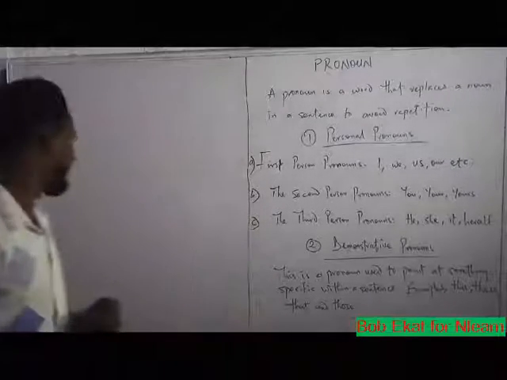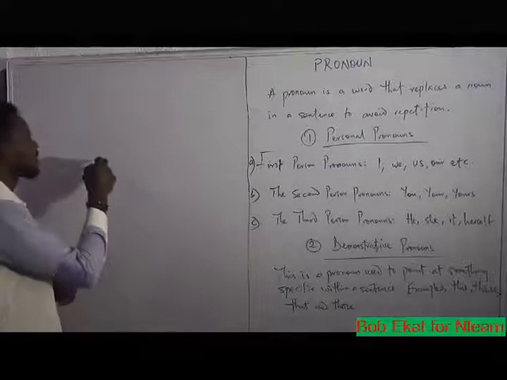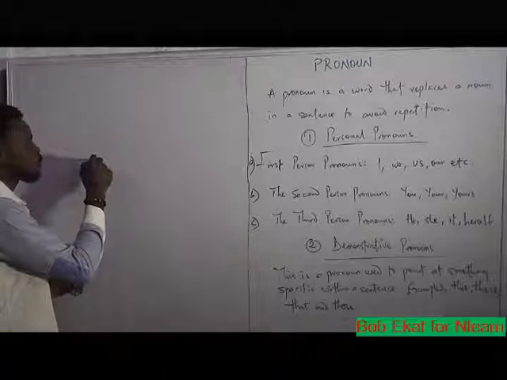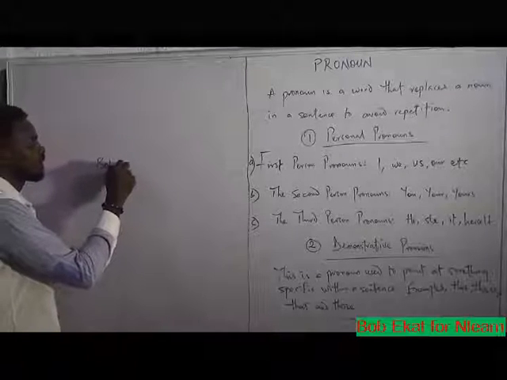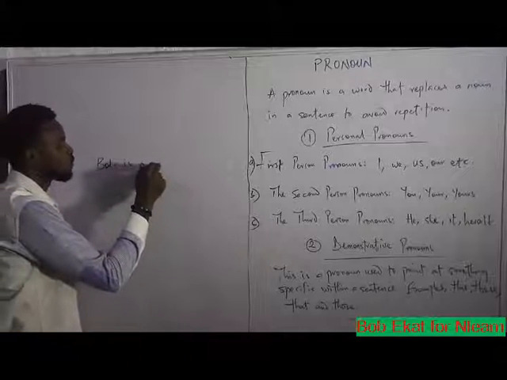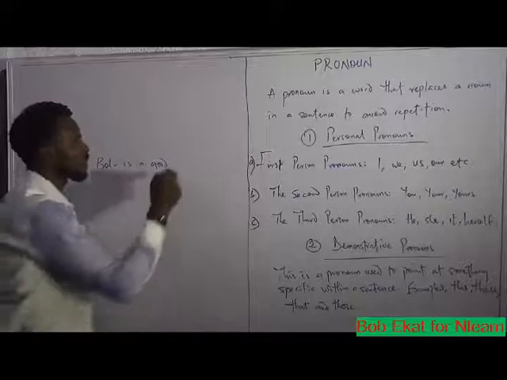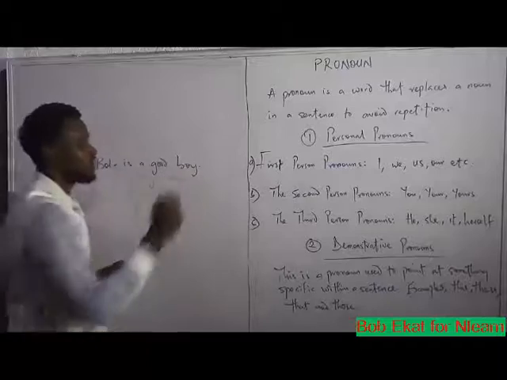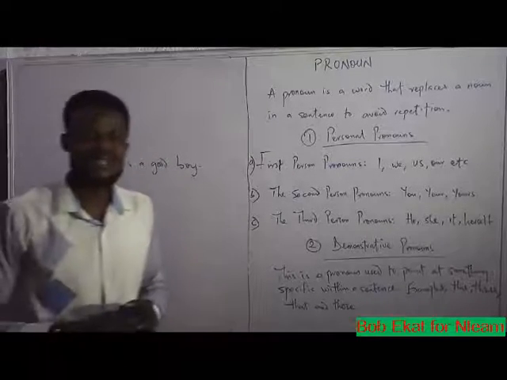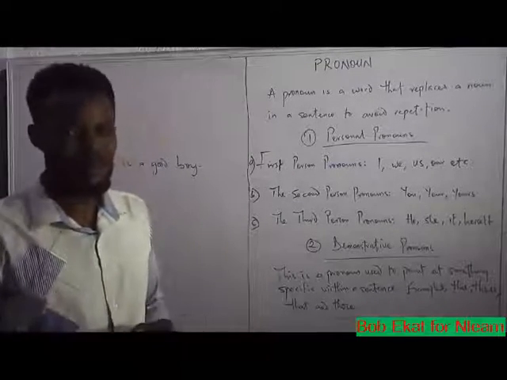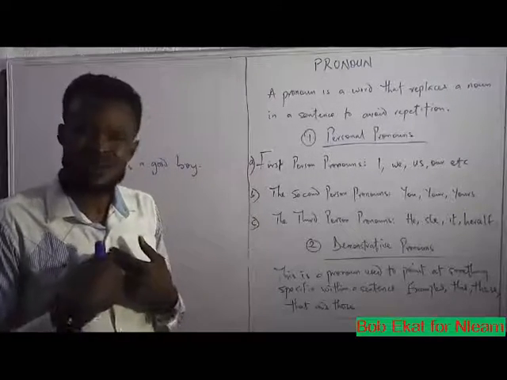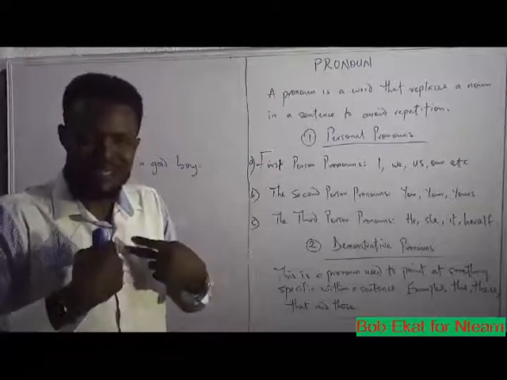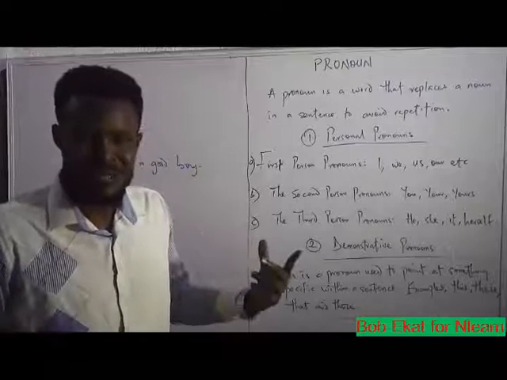So when we have Bola is a good boy, this is the sentence. Let's assume I am Bola. And of course, Bola is a good boy.